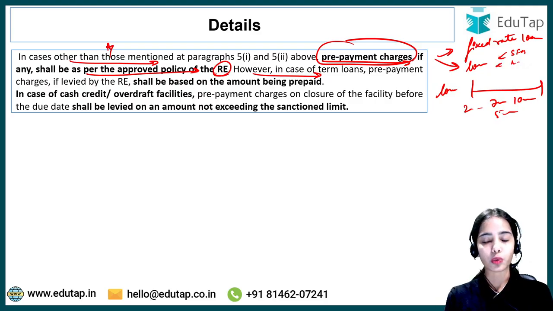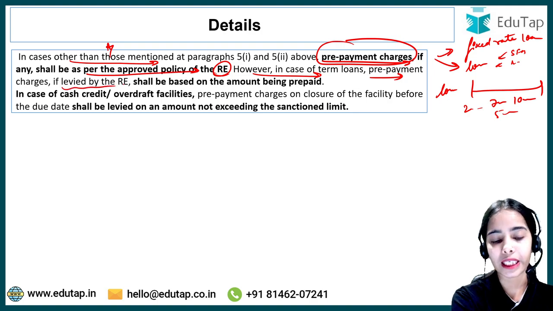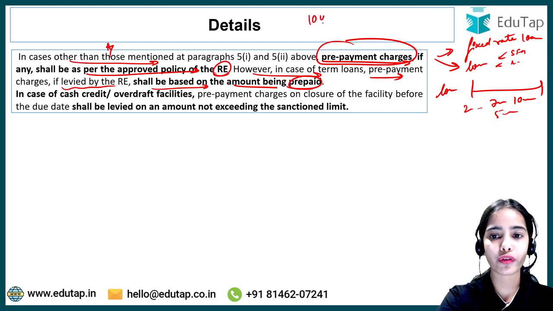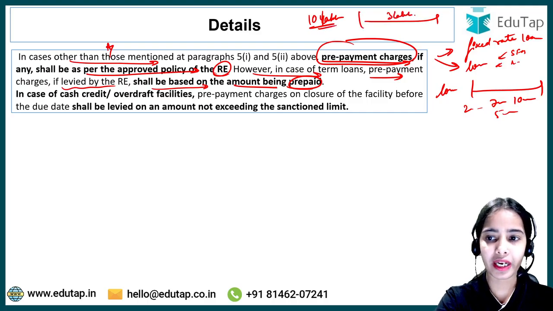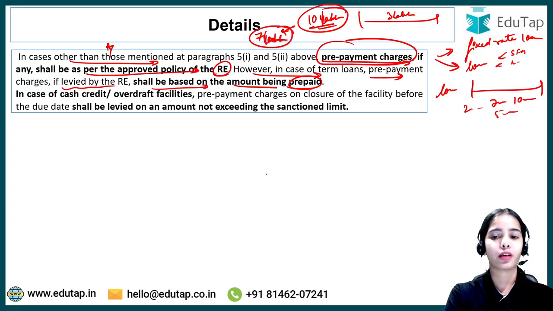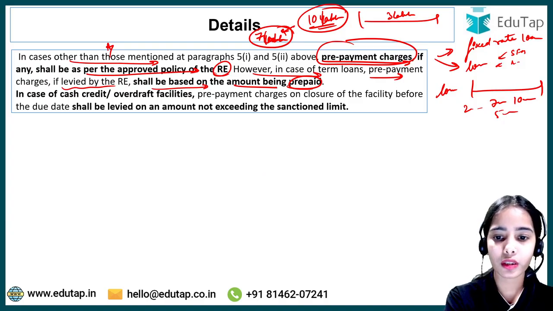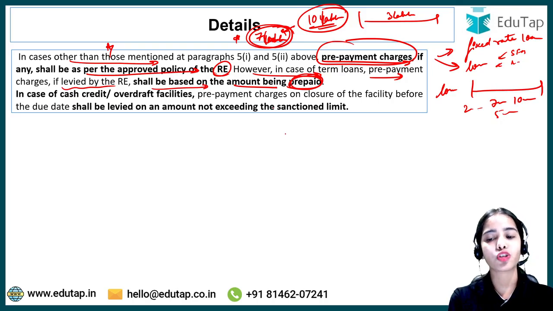So in case of term loans that have a definite time period, the prepayment charges, if levied by the regulated entity, shall be based on the amount being prepaid. Let's say the loan was of 10 lakh rupees and 2 years have passed. Let's say 3 lakh has been paid in these 2 years. Now the left out amount that is getting prepaid is 7 lakh. So the prepayment charges can only be levied on the amount that is getting prepaid, this 7 lakh rupees.